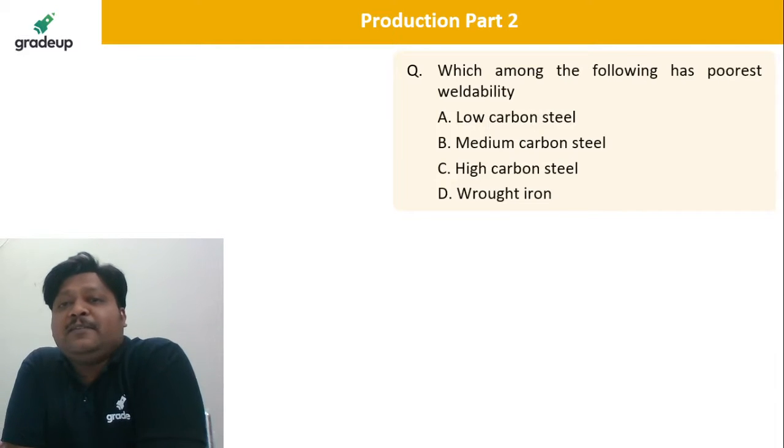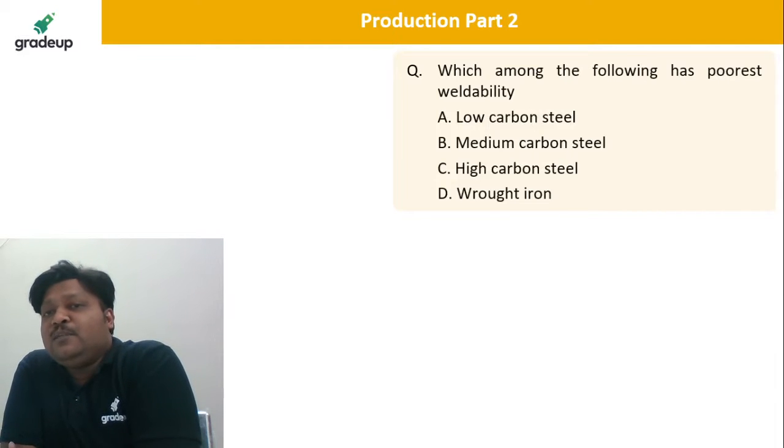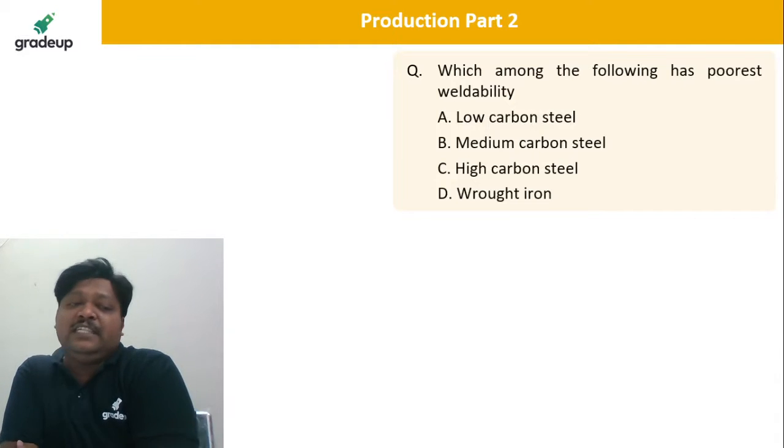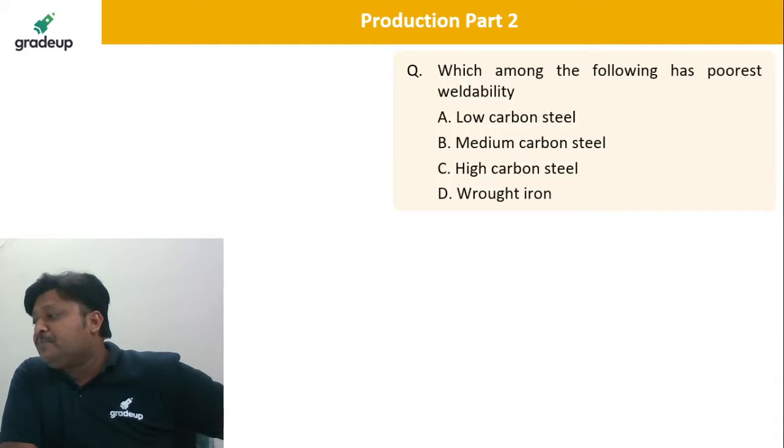Take the next question. Which among the following has the poorest weldability? So dear student, as far as poorest weldability is concerned, whenever the carbon content goes on increasing in the steel, it will be very difficult to weld. So tell me what is the answer.